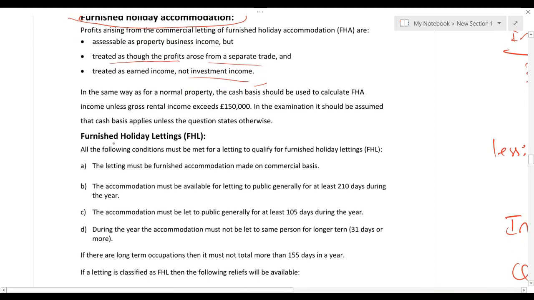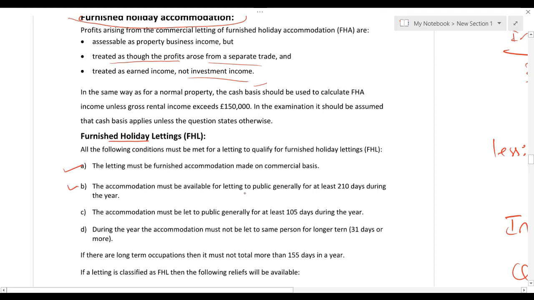Now, number one is furnished holiday accommodation. The first thing which you need to understand is the accommodation must be a holiday accommodation, which means that it must be on a tourist spot. Okay, then obviously we'll say it's a holiday accommodation. All of the following conditions must be met for a letting to qualify for furnished holiday letting. The letting must be furnished accommodation made on commercial basis. It must be furnished. Each and everything should be available.